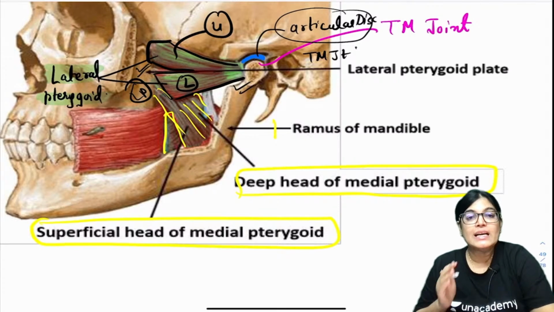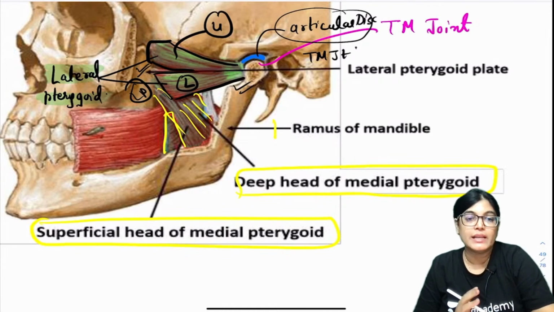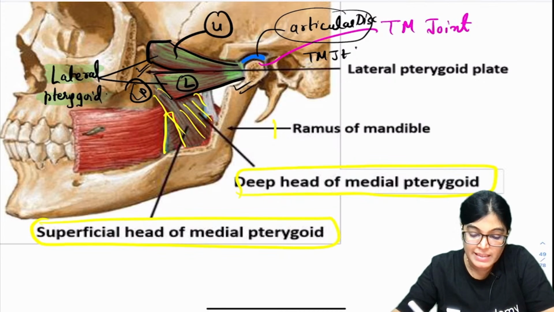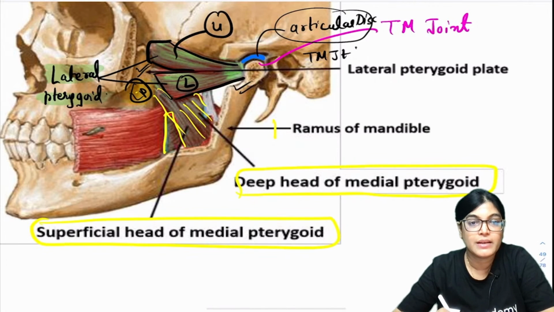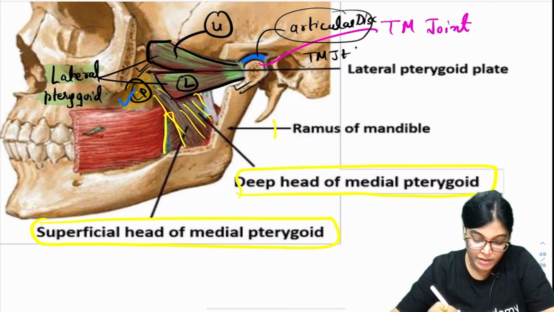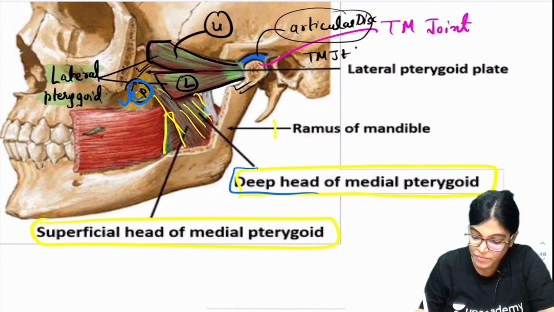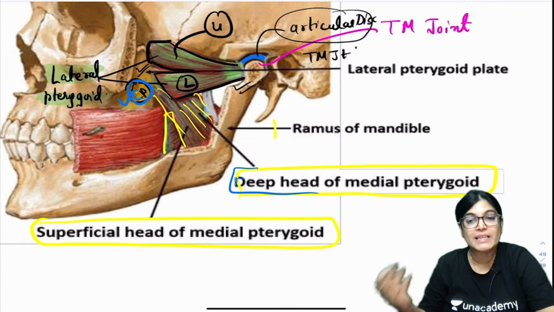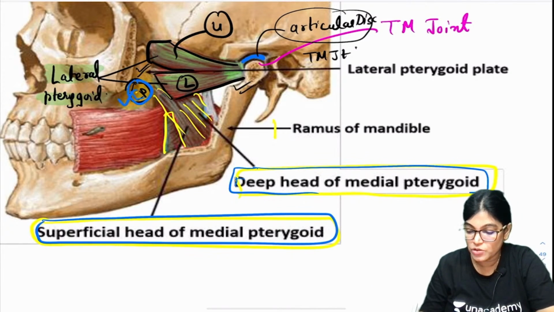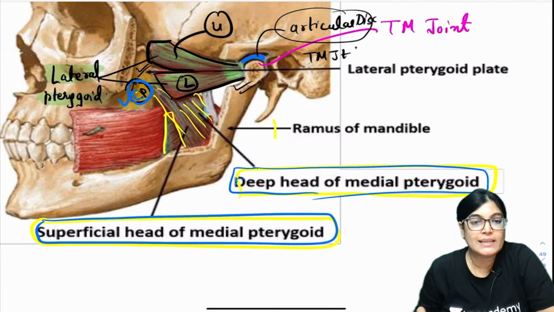Now my dear friends, the deep head of the medial pterygoid muscle lies very close to the lateral pterygoid plate. It is originating from which structure? It is originating from the lateral pterygoid plate, as shown here, no doubt about this. The deep head of the medial pterygoid muscle will originate from the medial aspect of the lateral pterygoid plate, and the superficial head will originate from the maxillary tuberosity. Is it clear by the diagram?